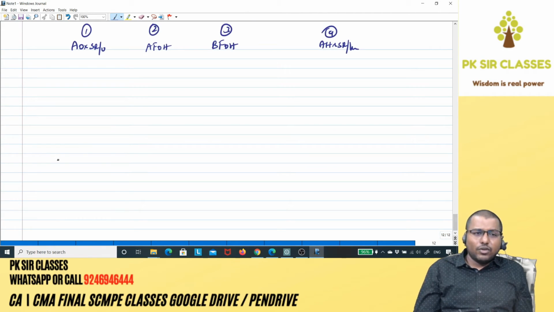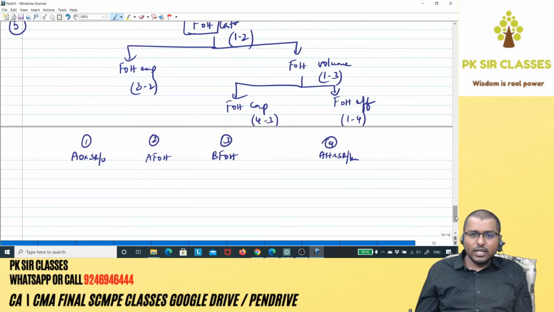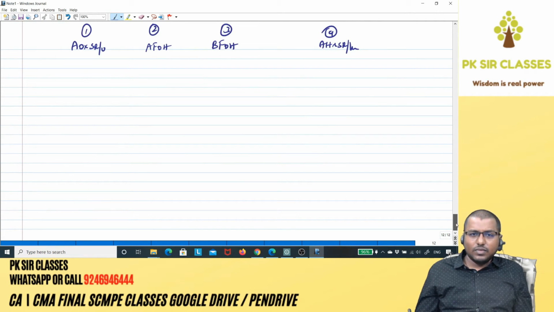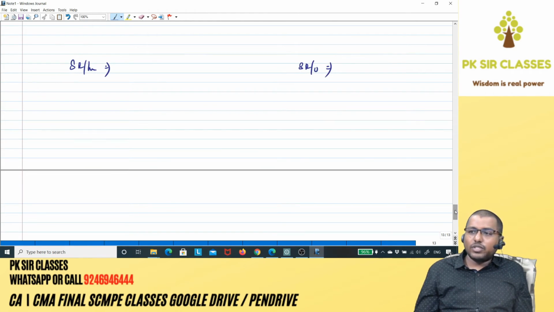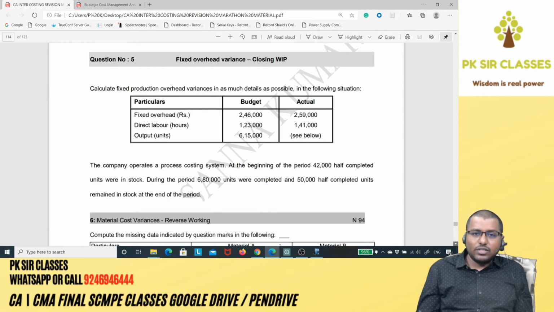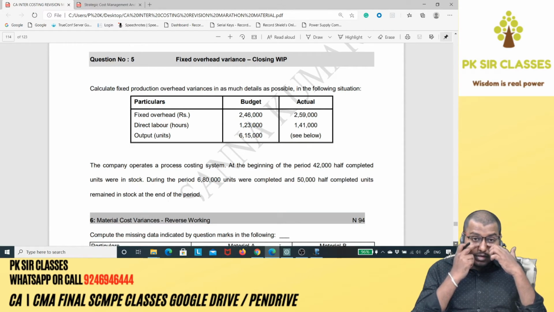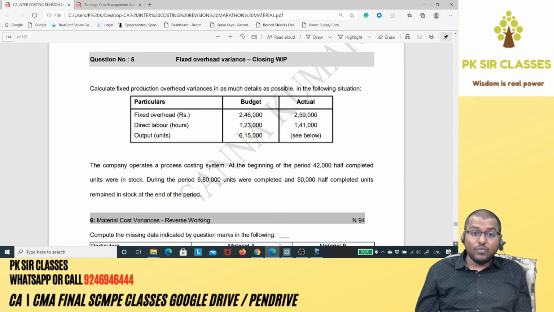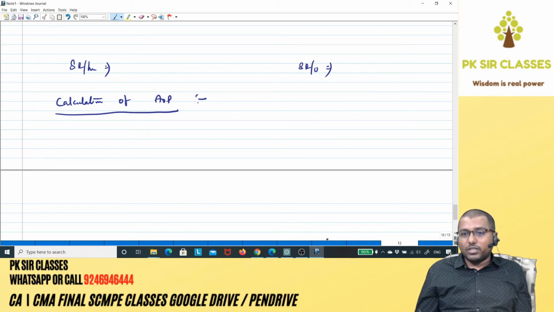And another important thing that I told you before we go to fixed overhead variances is to calculate SR per hour and SR per unit. We'll do that as well. Here we need to calculate SR per hour. Standard rate per unit also we need to calculate. Okay. Before we get to all this, first we need to calculate actual output. So calculation of actual output, because it's quite clear in the question that actual output has not been given. As you can see in the question, see below. So actual output information is not given. Without that, obviously we cannot calculate fixed overhead variance. Now, how to calculate that? Pretty simple. We're gonna apply the equivalent units approach from process costing.